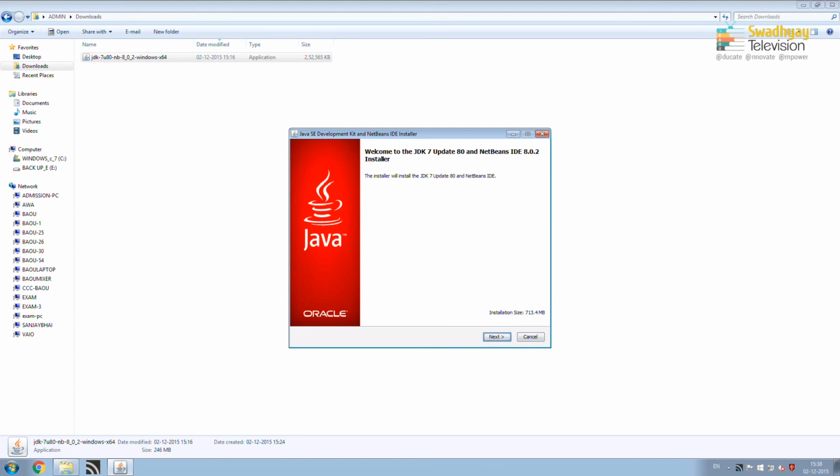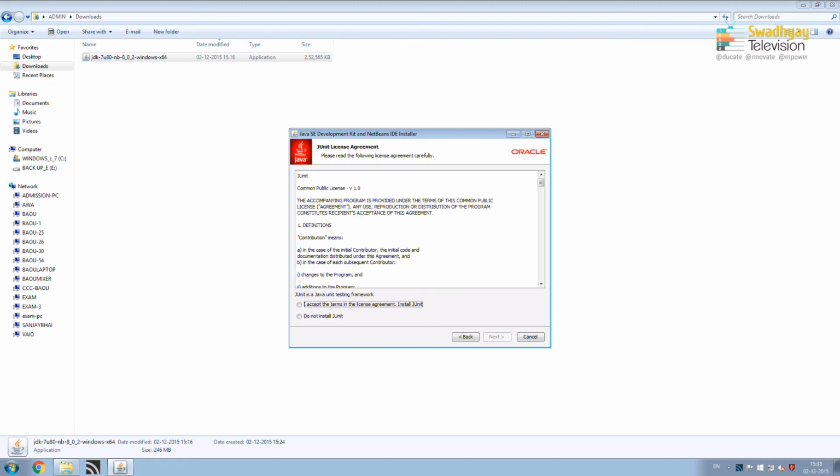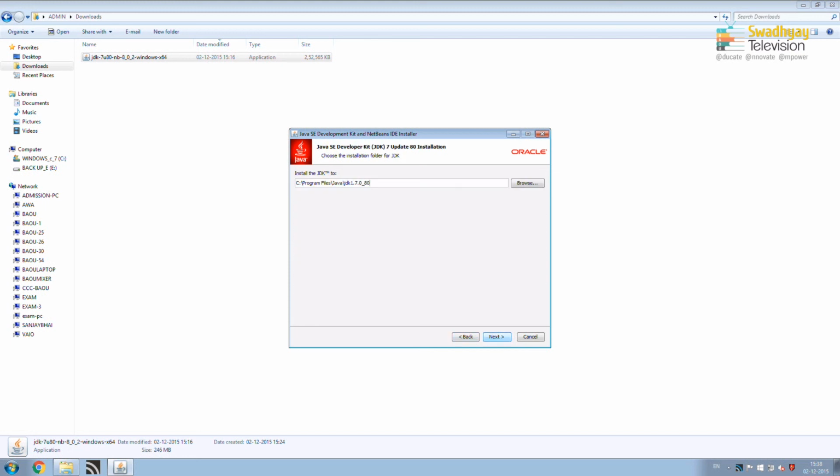So, it displays a welcome message for JDK 7 and here we have to press next. Here it shows how much space is required. You have to accept the license agreement and then you have to press next. Here is the path for JDK. So, I am using the default path.